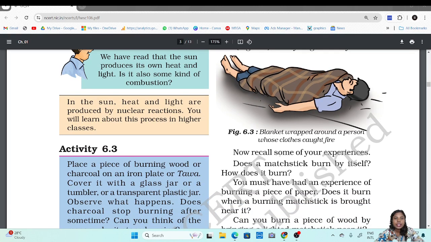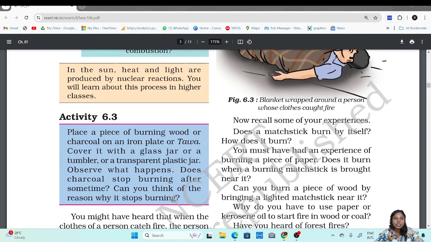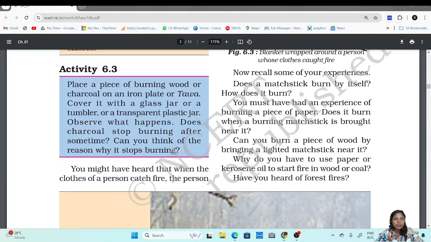So in the sun, heat and light are produced by nuclear reactions. You learn about this process in higher classes.